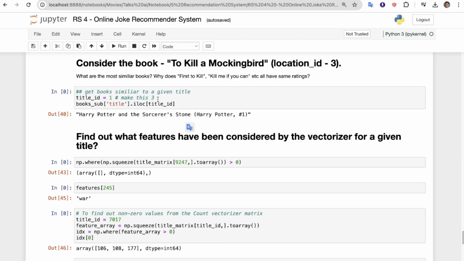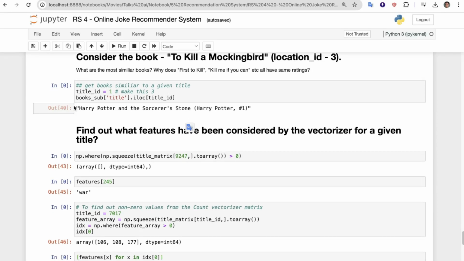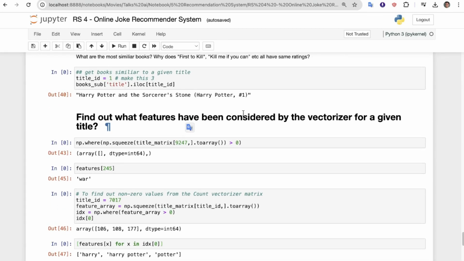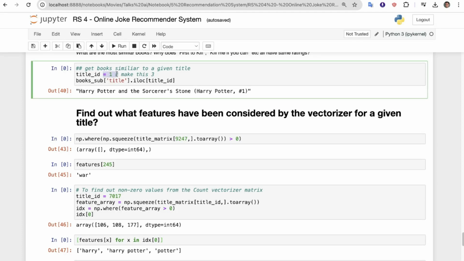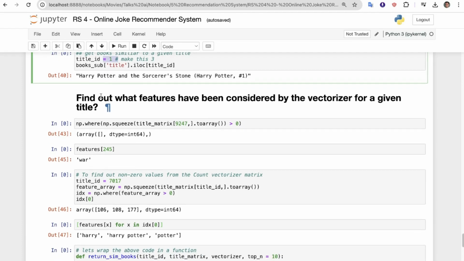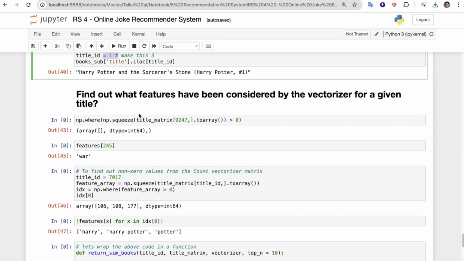Now get books similar to a given title, so title_id equals 1, right? Make this 3. Then book['title'].iloc[title_id], so Harry Potter and the Sorcerer's Stone, right? Harry Potter hashtag 1. So this is the book that we got for title 1, right? Title ID 1.